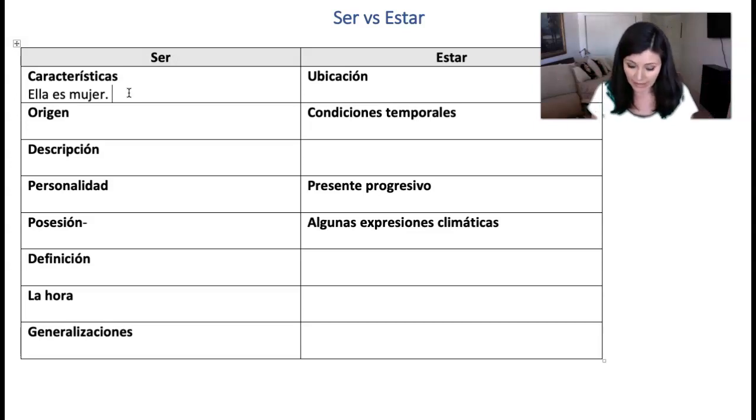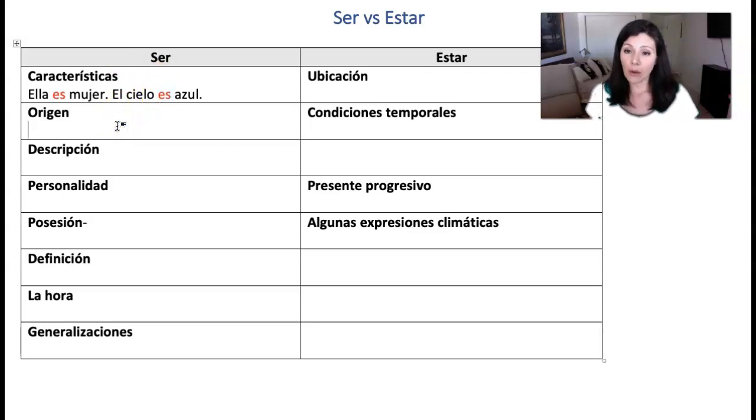Okay, I can say el cielo es azul. In those situations, we're going to use the verb ser. And you can think of millions of other descriptions that would satisfy that.